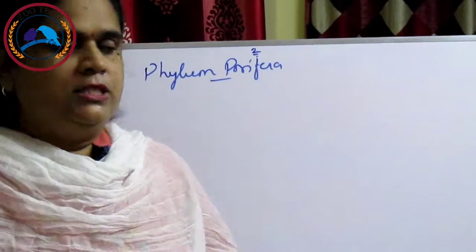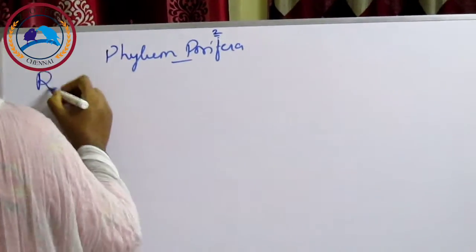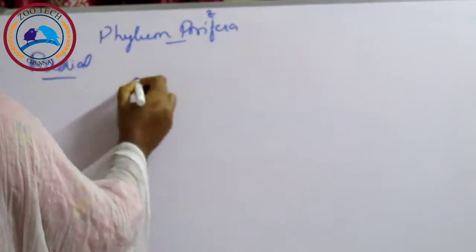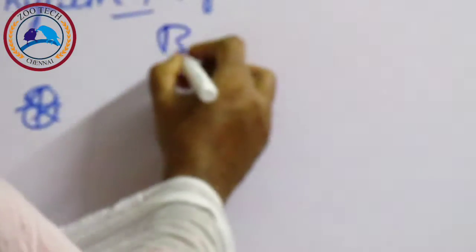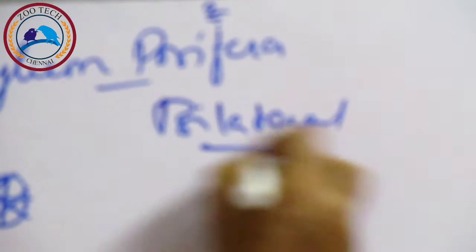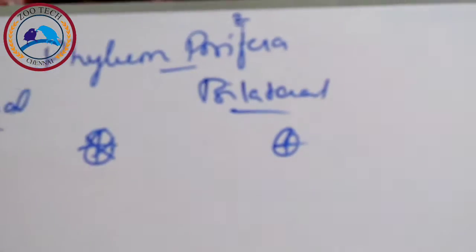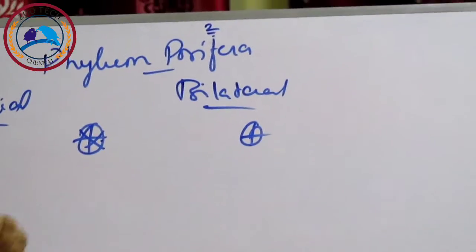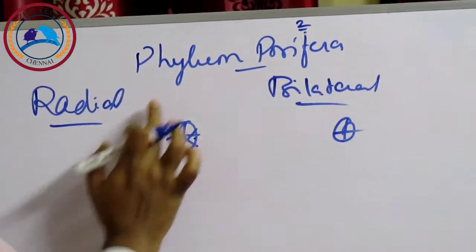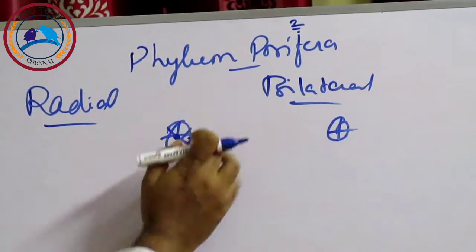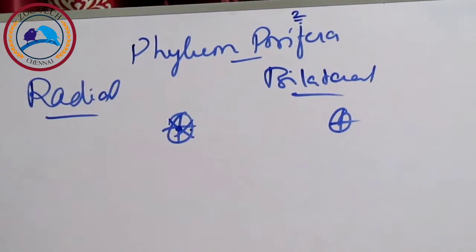That is radial symmetry. That is, it can be cut in any plane. Whereas bilateral symmetry can be cut into two halves, one on the right hand side and the other on the left hand side. So radial symmetry is in any plane through the central axis. It can be cut into similar halves. That is radial symmetry.